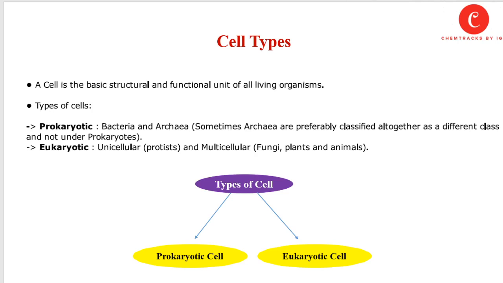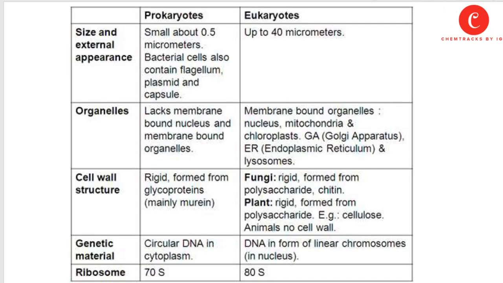Eukaryotic cells are the type of cells which are fully organized and contain a true nucleus. Some unicellular organisms like protists, and the multicellular fungi, plants and all higher animals are classified under eukaryotic cells or eukaryotes. Organisms which contain prokaryotic cells are called prokaryotes, and the organisms that contain eukaryotic cells are called eukaryotes. So there is a difference between prokaryotic and eukaryotic cells.